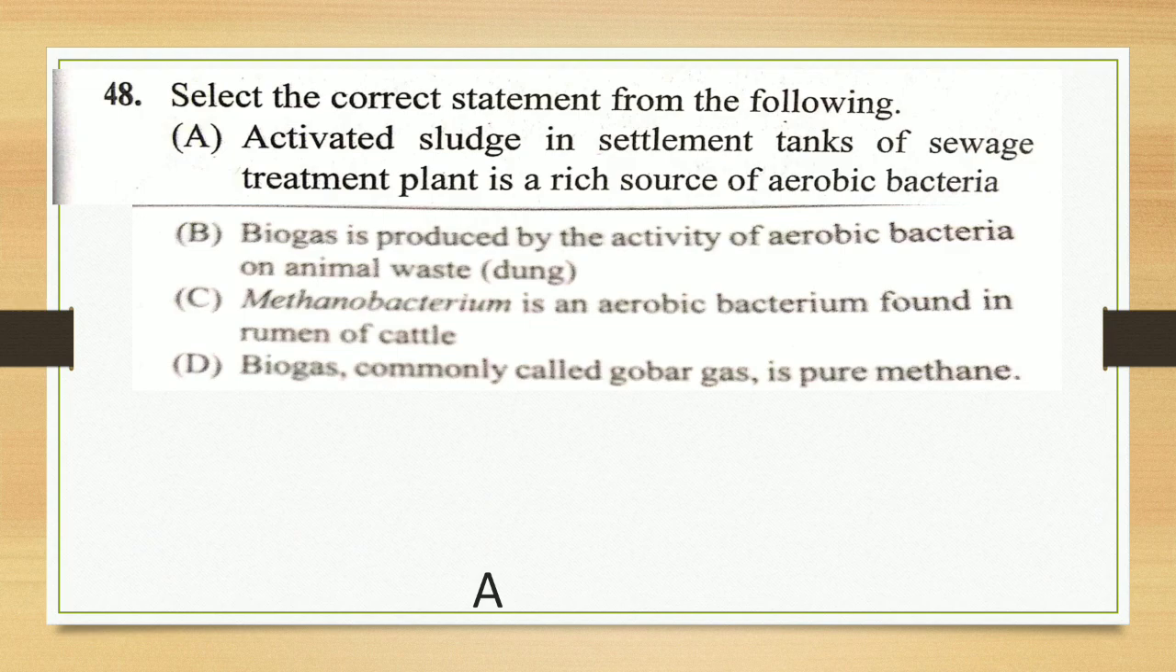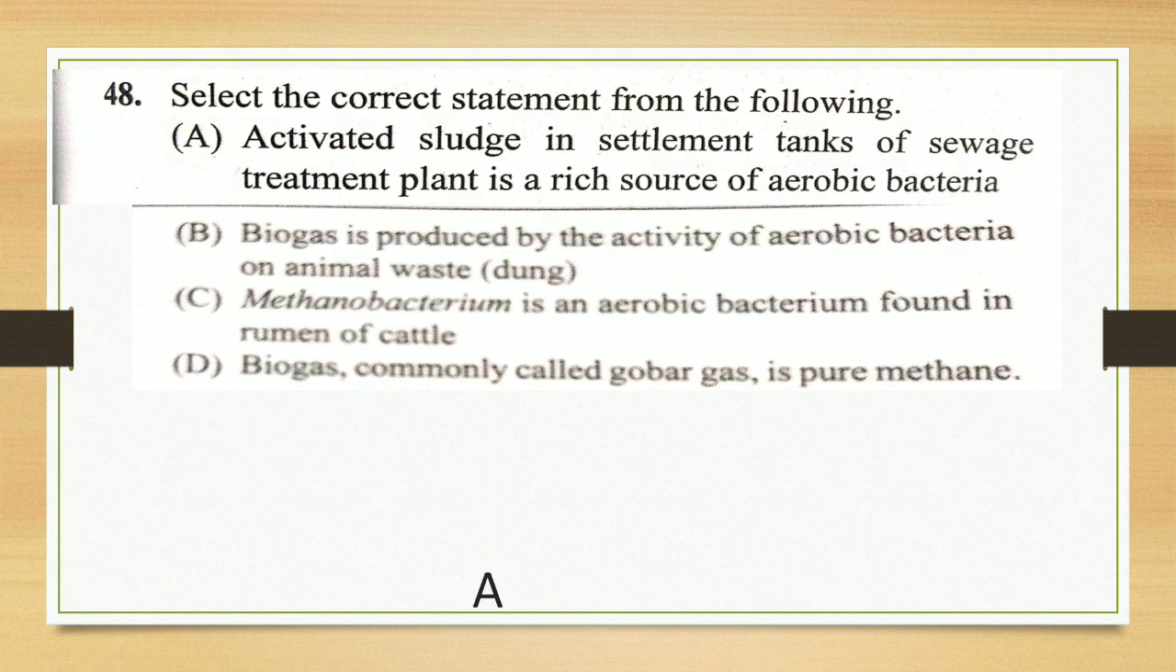Next question. Select the correct statement of the following. A. Activated sludge in settlement tank of the sewage treatment plant is rich in source of aerobic bacteria. B. Biogas is produced by the activity of aerobic bacteria on animal waste or dung. C. Methanobacterium is an aerobic bacteria found in rumen of the cattle. D. Biogas, commonly called as gobar gas, is pure methane. Now, what is the correct answer?